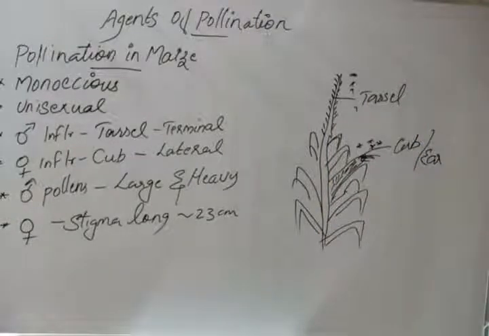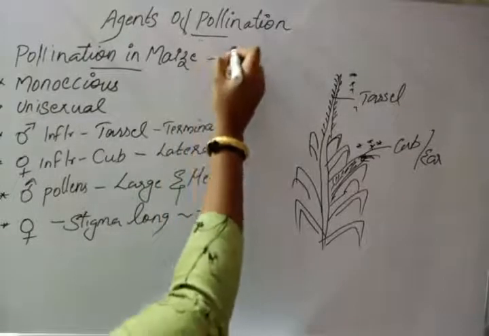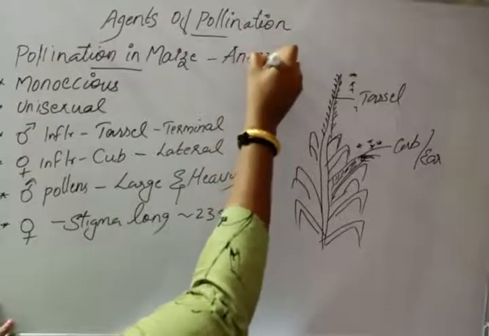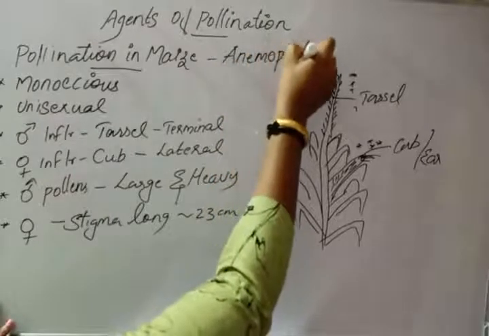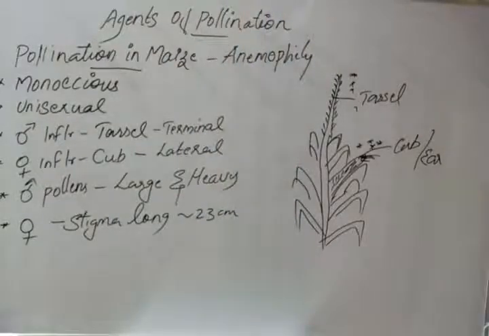So pollination in maize is by anemophily. Maize plants are monoecious and unisexual in nature. The male inflorescence, called the tassel, is produced on the terminal end of the plant, whereas the female inflorescence, called the cob, is produced on the lateral side of the plant.